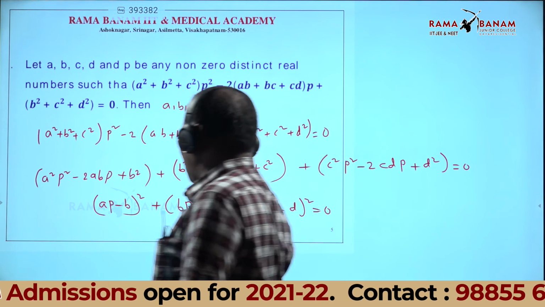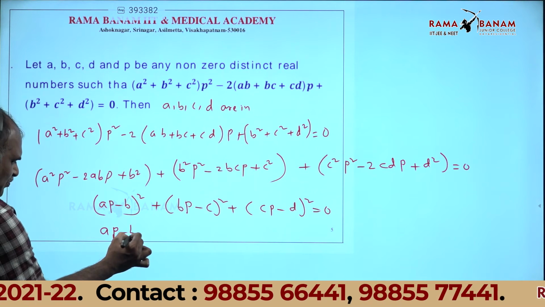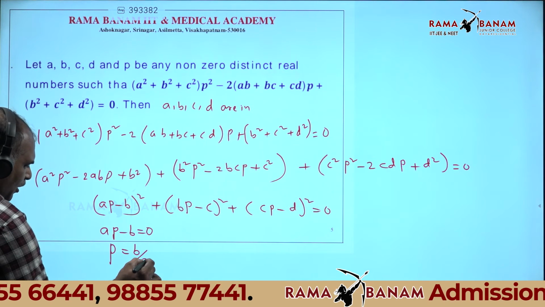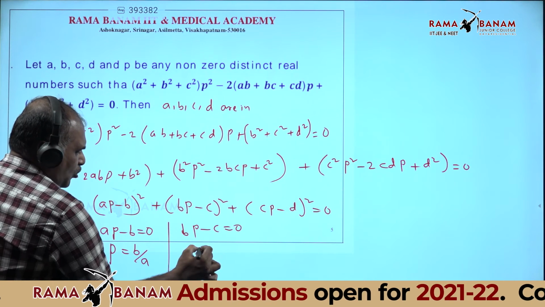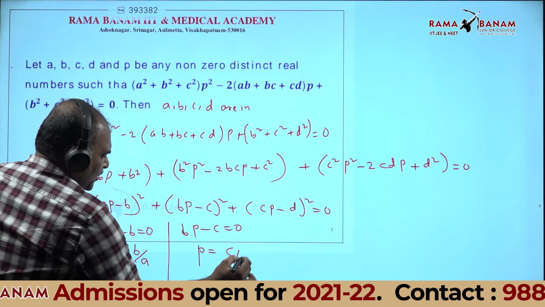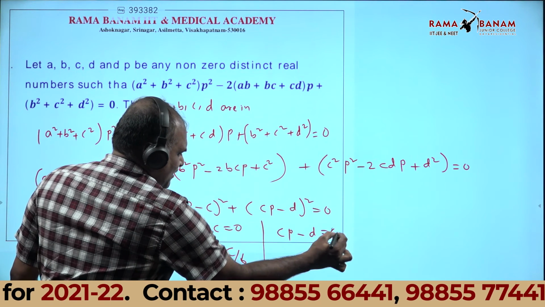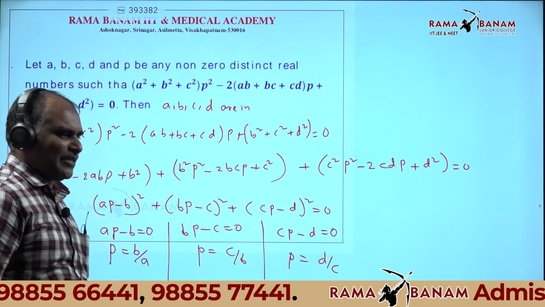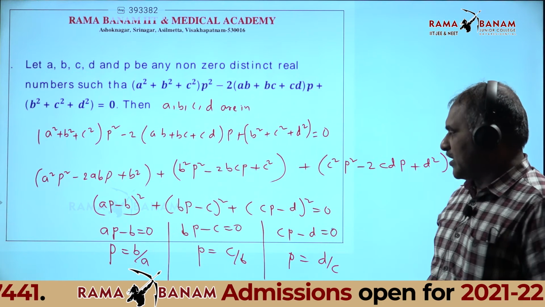Therefore AP - B = 0, so what is the P value? B by A. BP - C = 0, so P is C by B. CP - D = 0, so P is D by C. In the three cases you get the P value.